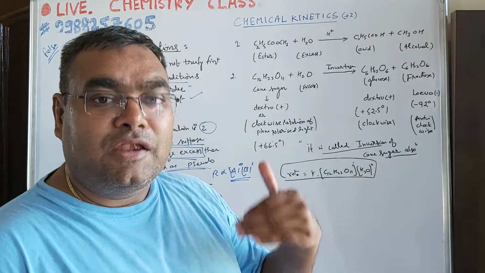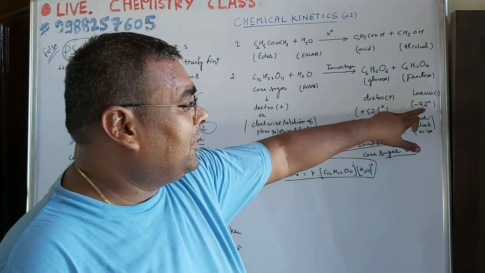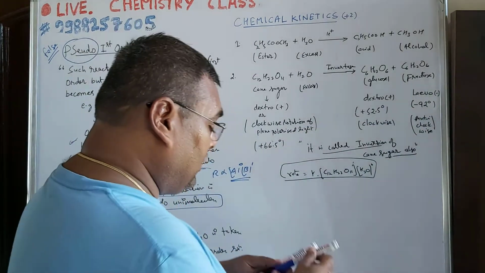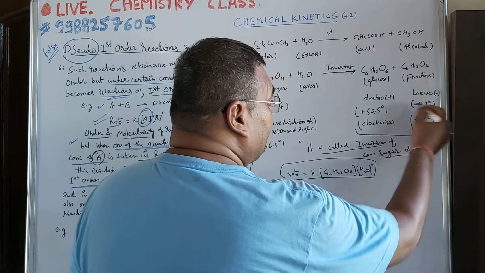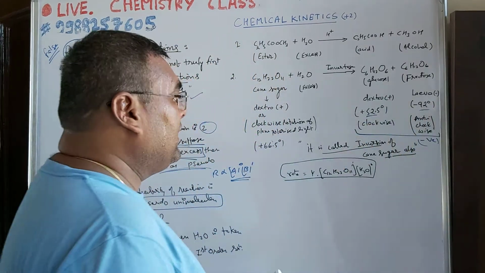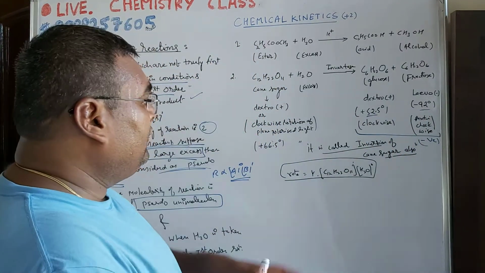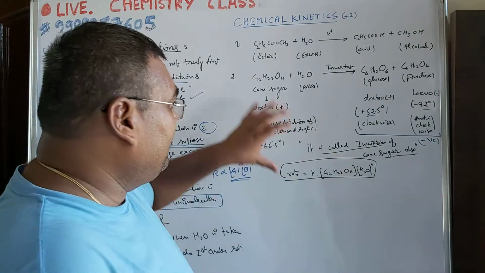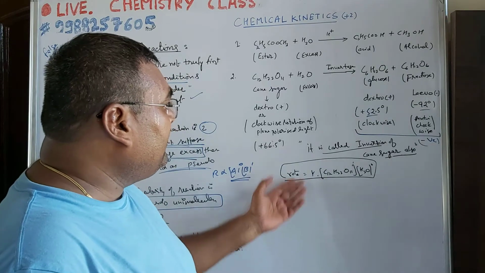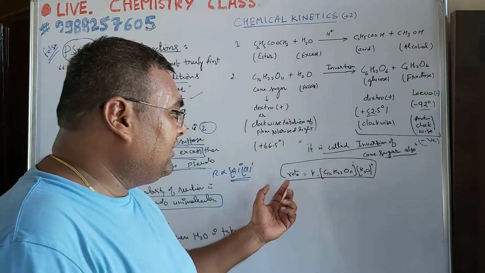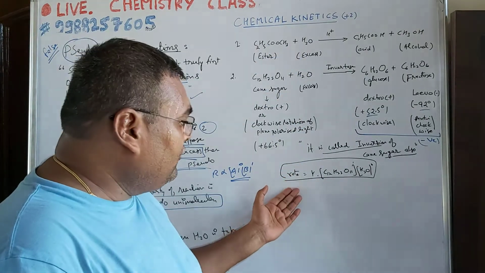It is basically anti-clockwise rotation with the angle of -92. So overall, this mixture shows a negative rotation. This is 92, this is 52.5, and this one shows the positive rotation. So it is called inversion of cane sugar. This is the positive and then again negative. Its rate is this one, but when water is taken in large excess, this reaction also becomes a pseudo first order reaction.